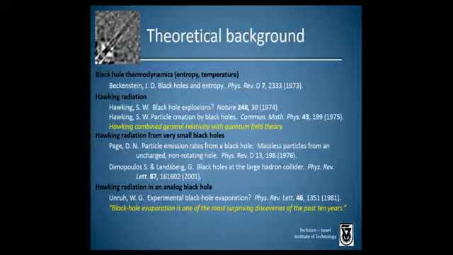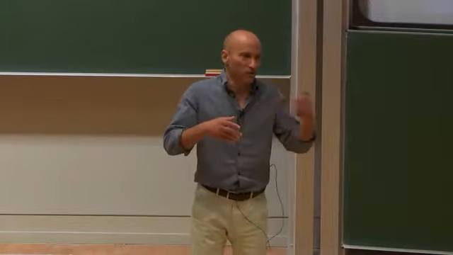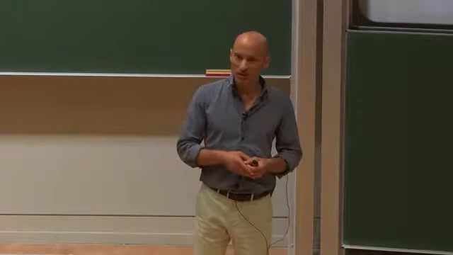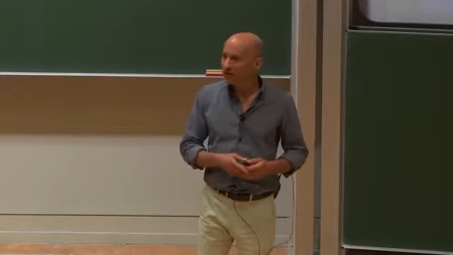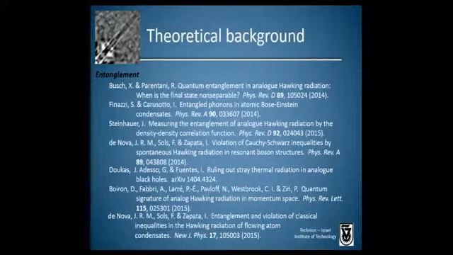More recently, the entanglement has become of theoretical interest. Since Hawking radiation is pairs, as Ted explained in the previous talk, there's a partner which falls into the black hole, and the Hawking particle comes out of the black hole. In a theoretical paper a couple years ago, I explained how one can easily measure the entanglement of the pairs, and I've implemented it here.